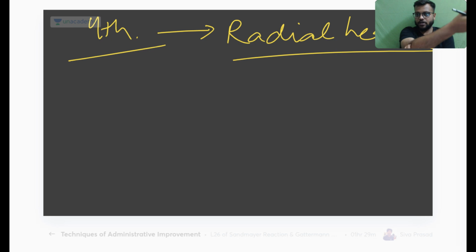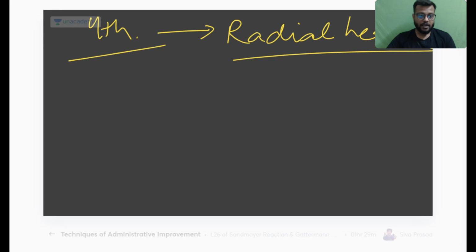And if you do pronation and supination, you can easily feel your radial head like this. So this is your fourth bony point, called the radial head.